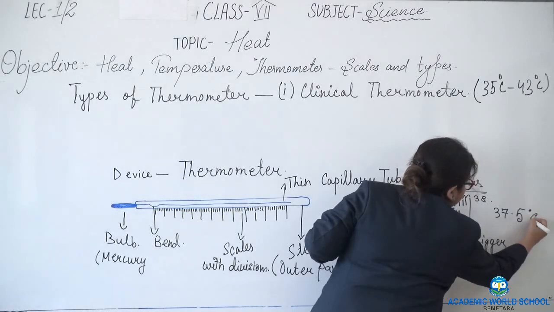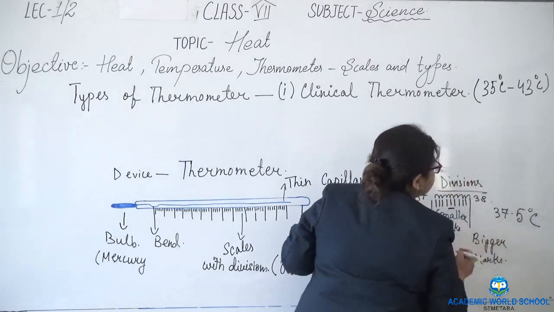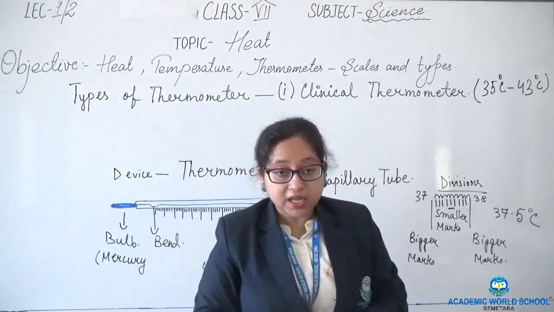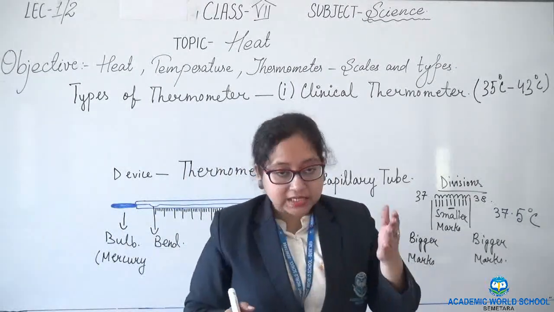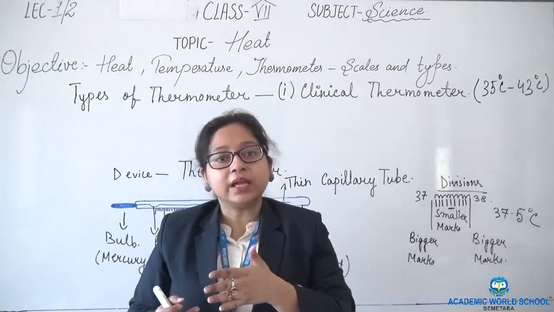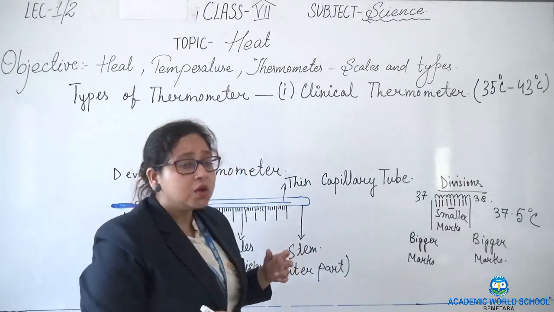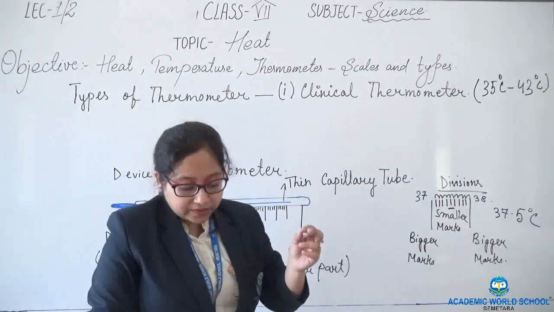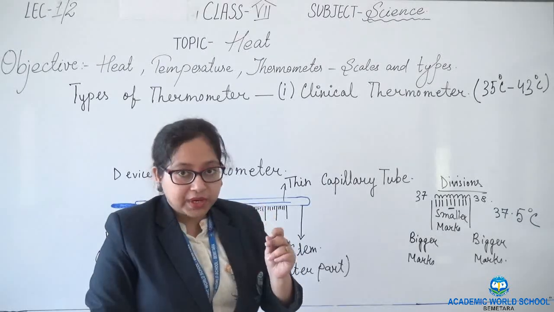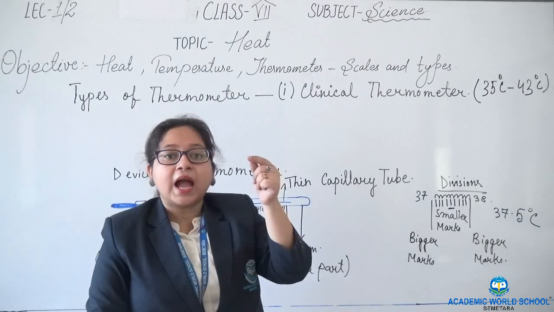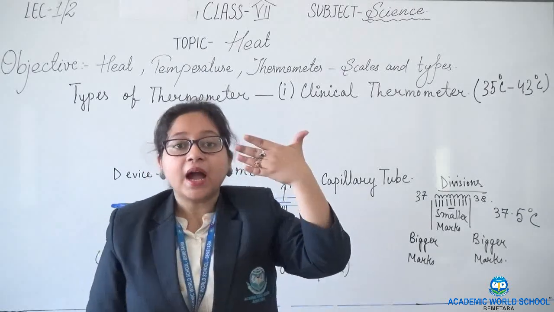37.5 degree Celsius. This is how we read the temperature in the thermometer. What are the other points we need to keep in mind? Whenever we are reading a thermometer, we need to hold it firmly and bring it near our eyes.